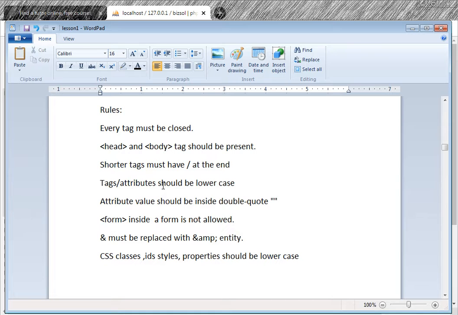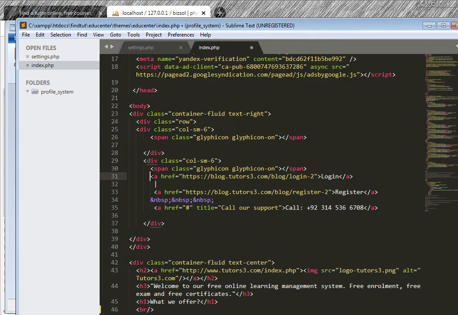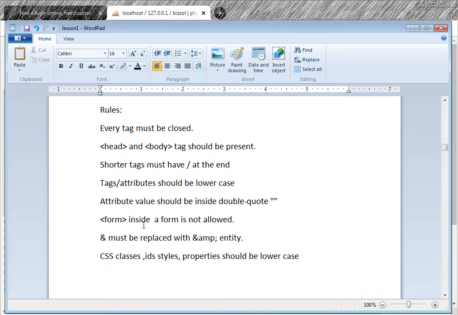Then comes tags and attributes should be lowercase. This is the a tag, and its first attribute is href. This should be lowercase. This is the div tag, and class is its attribute. This should be lowercase, and the value should be inside double quotes. This is the validator, and in the classes, attribute values should be inside double quotes.